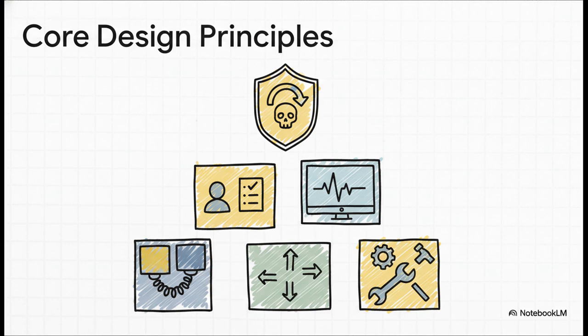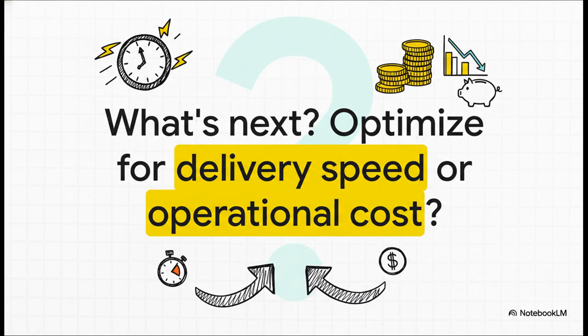2, specialize your workers. Let the email team handle email and the SMS team handle SMS. 3, design for failure from the very beginning. Expect things to break and have a plan with retries and DLQs. 4, respect the user. Check their preferences early and often. And last but not least, monitor everything. If you can't measure it, you can't fix it. And there you have it. That's the blueprint for designing a notification system that can scale to the moon.